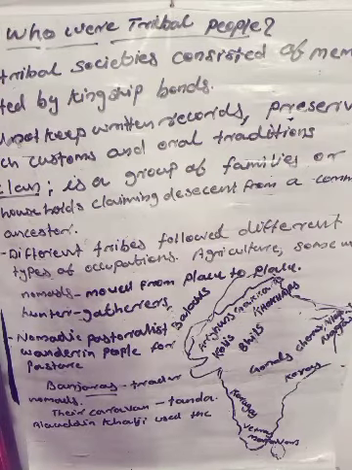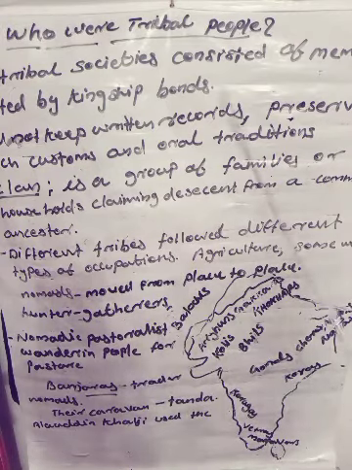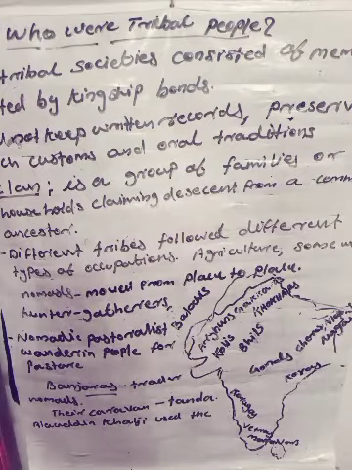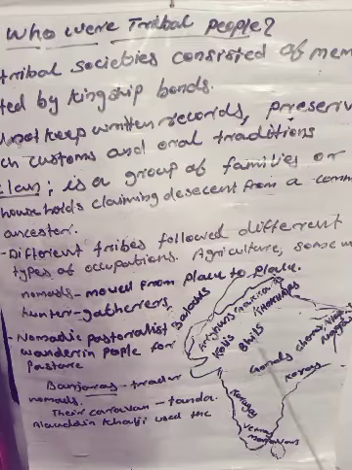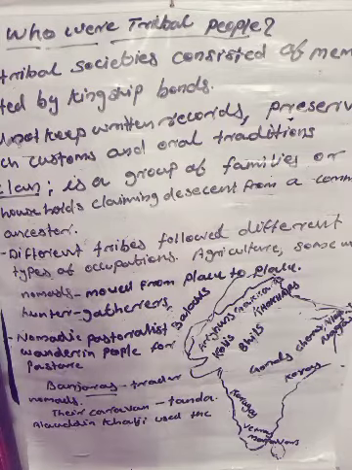Different tribes followed different occupations: some were agriculturists, some were nomads moving from place to place, and some were hunter-gatherers. The important and powerful tribal groups were the Arghuns, Gakkars, Ahoms, Bhils, Kolis and Gonds.